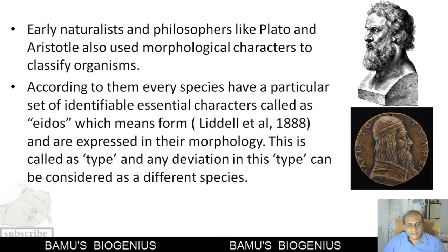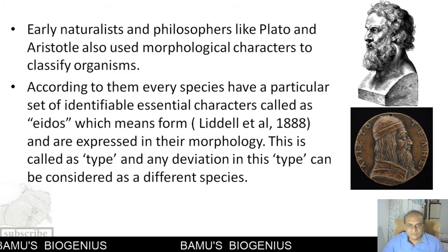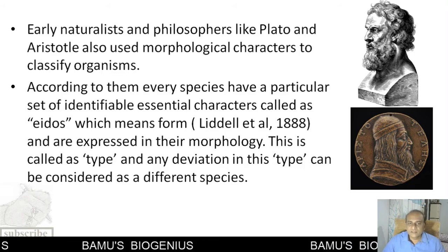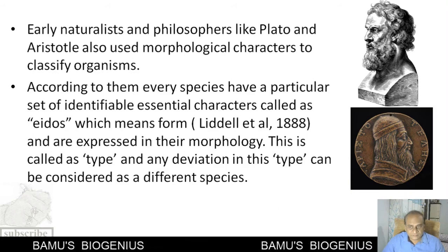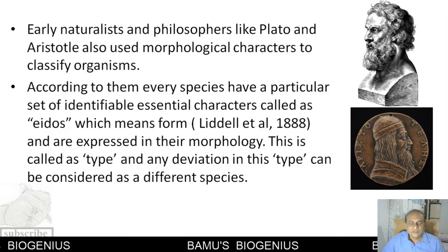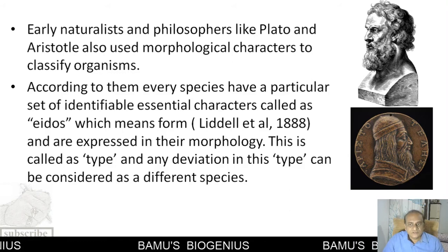They were of the opinion that every organism has particular essential characters with the help of which we can identify it, and these essential characters are called eidos. These eidos can be used to identify a species, and also to demarcate two different species. This is how morphological characters are used.